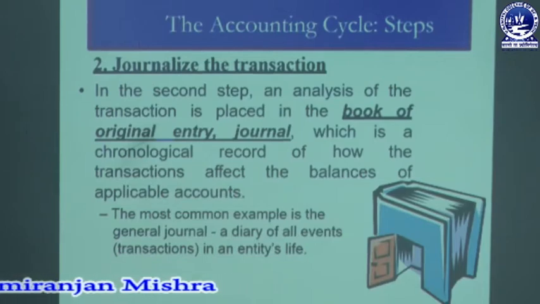So journal means it is a book of original entry where the daily transactions of a business are recorded in chronological order. Chronological order means that when one transaction affects the business, it must be recorded. So recording must be done in a systematic or chronological process. Whenever a transaction is made, it must be recorded, and one after another the transactions continue, and that indicates the summary of all transactions recorded in the books of original entry, which is called a journal, and that records all the transactions affecting the business during a particular period.